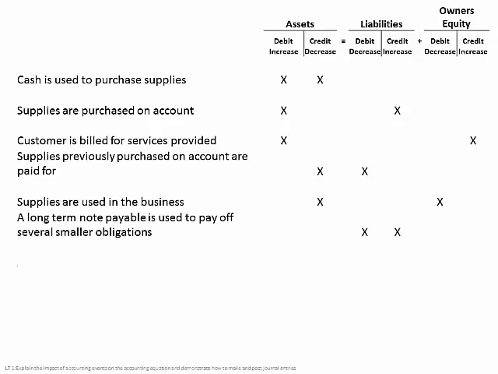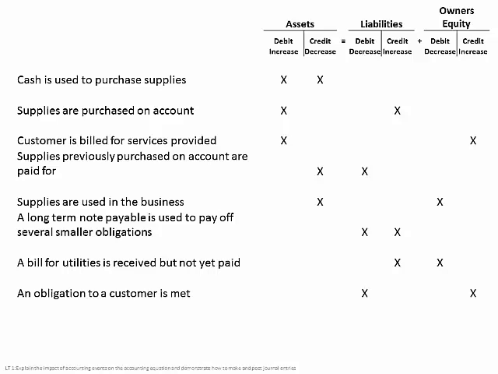The next combination of events is when our liabilities decrease and our liabilities increase. So let's say we take a long-term note used to pay off a smaller obligation. We owe someone money and we really can't pay them now, so we take another loan out to pay that other loan. That would be that example. And the next combination of accounting events we'd look at is an increase in liabilities and a decrease in owner's equity. So that bill for utilities, they repair our fridge, let's say, but we don't pay them yet. We basically have an accounts payable.